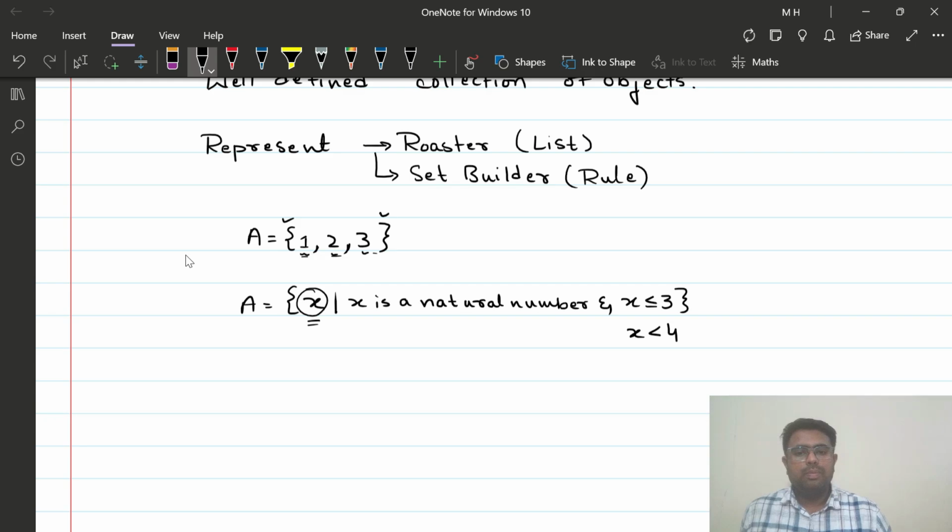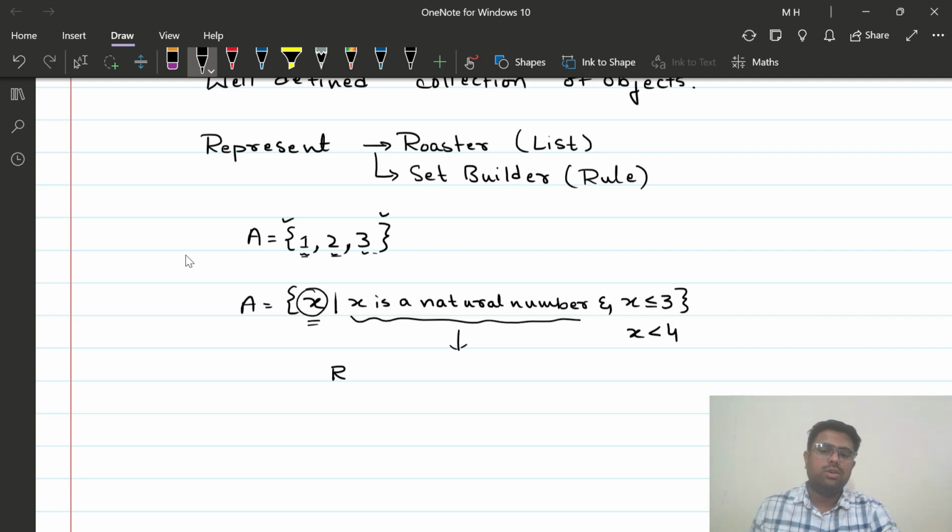Fine. So now, instead of writing x is a natural number, if you remember, we had given a few standard sets to you in the first PUC. What are those standard sets? The set of all real numbers R. In the textbook, they have denoted it by R, but once we start with the chapter relations and functions, we denote even the relation by the letter R. So it is obvious that we will sometimes get confused which is the relation and which is the set of all real numbers.